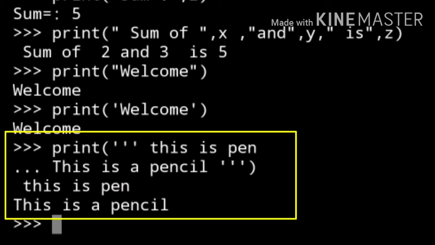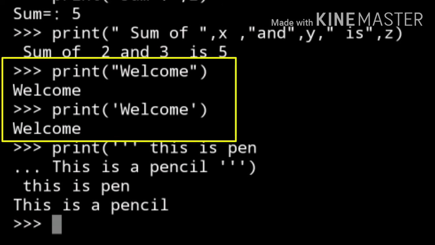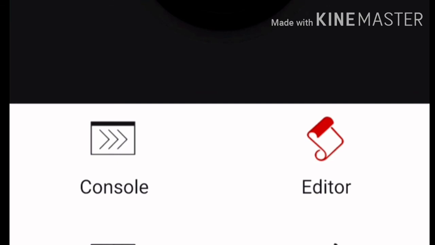Yes, next one, we can also use a string with the double quotes or single quotes or using triple quotes. I tried these quotes also. Yeah, both are the same. For multi-line we have to use the triple quotes, but other than this one, single quotes and double quotes are same.